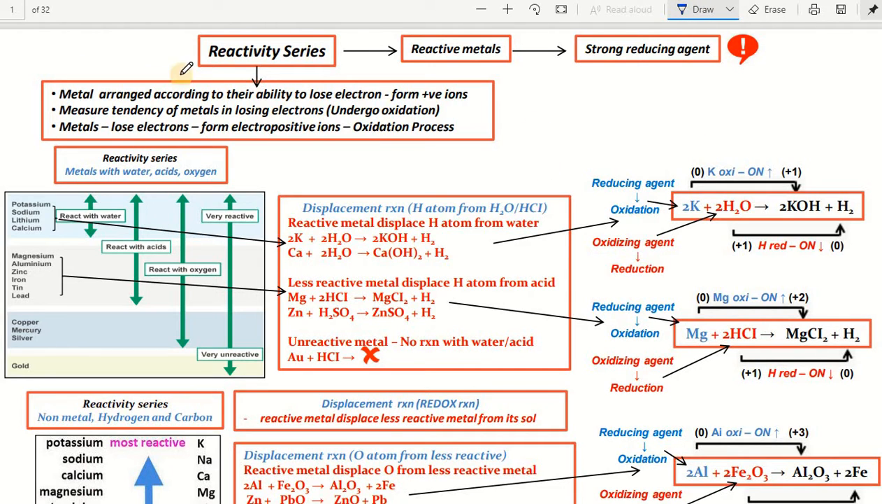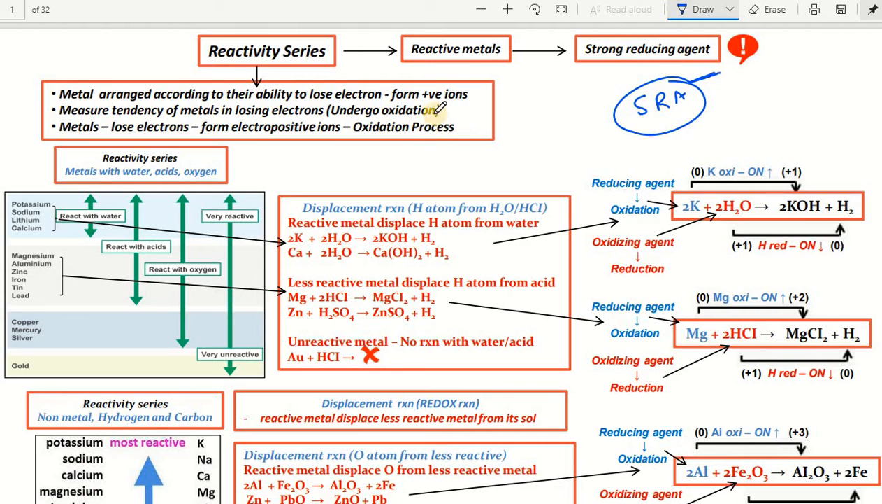You can see, a metal being reactive means it is a strong reducing agent. Remember one very useful shortcut: if a metal is said to be a reactive metal, then it is also called a strong reducing agent, SRA. Metals are arranged according to their ability to lose electrons, that is, forming positive ions. Usually metals form positive ions. Moreover, we measure the tendency of a metal in losing electrons, that is, undergoing oxidation.